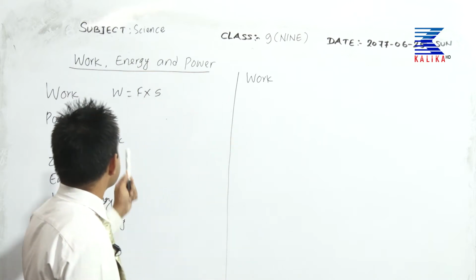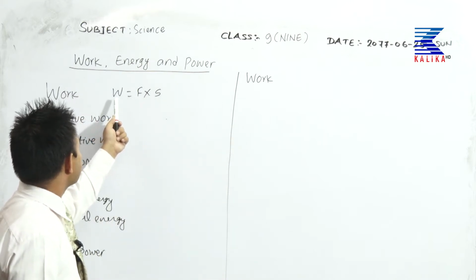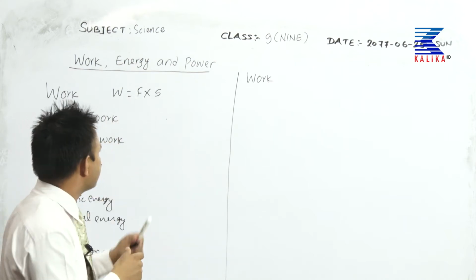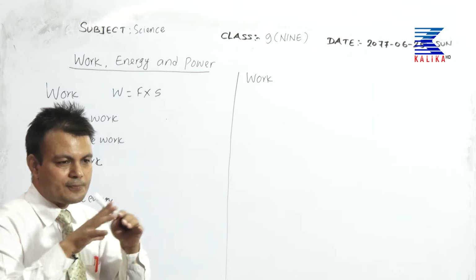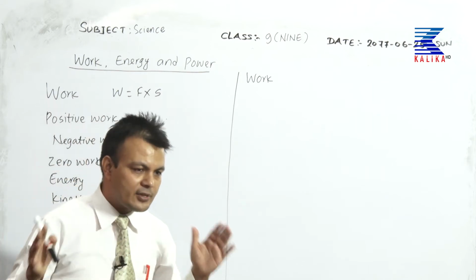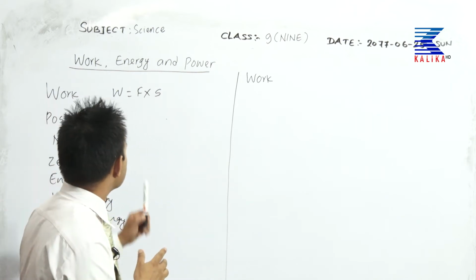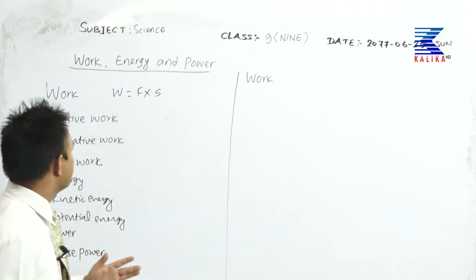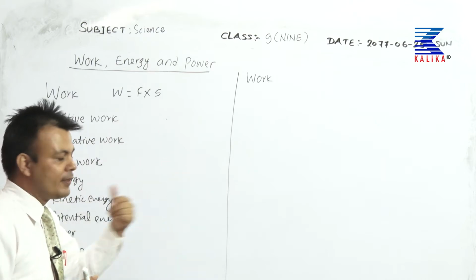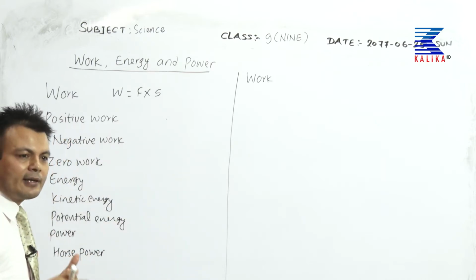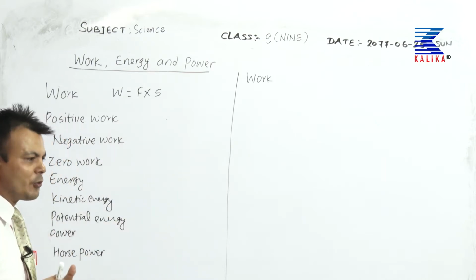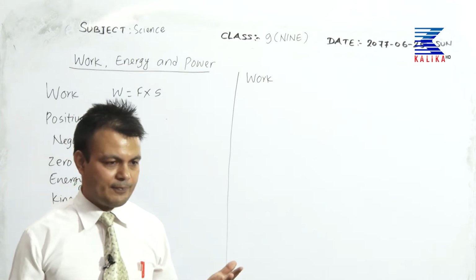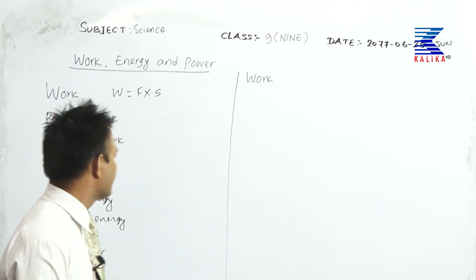So work means there should be application of a force on a body, and that body should be displaced by a certain distance. There should be application of the force and the body should be moved by a certain distance. Then there will be work done. But sometimes the work done happens, sometimes the work done does not happen, and sometimes the work done will be negative. So why and how? Have a look.